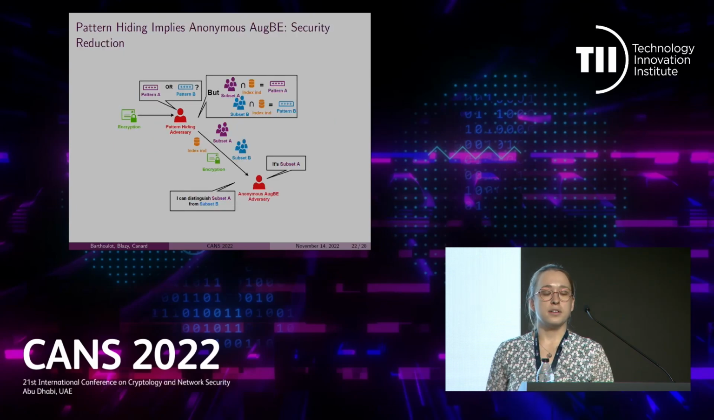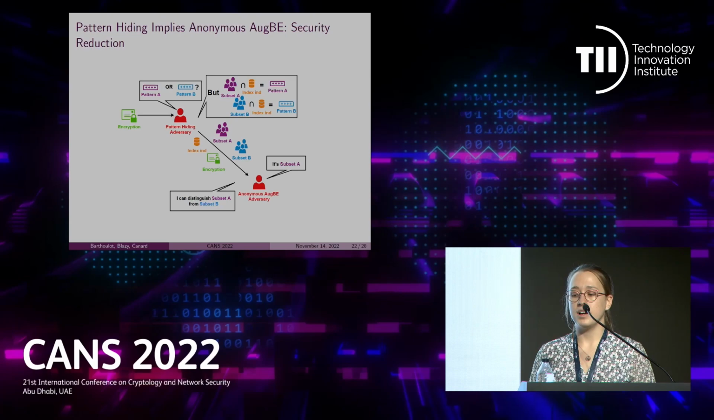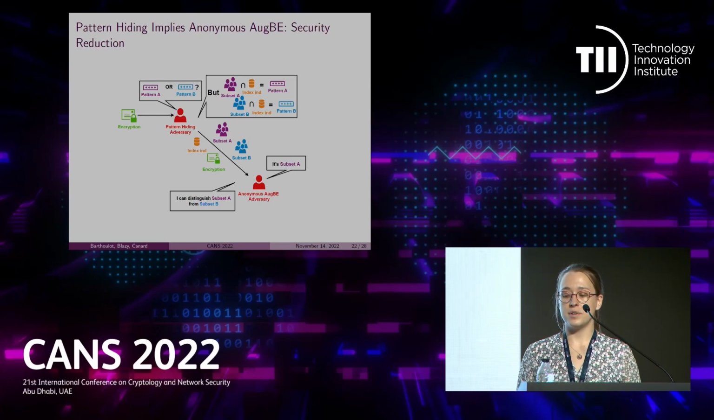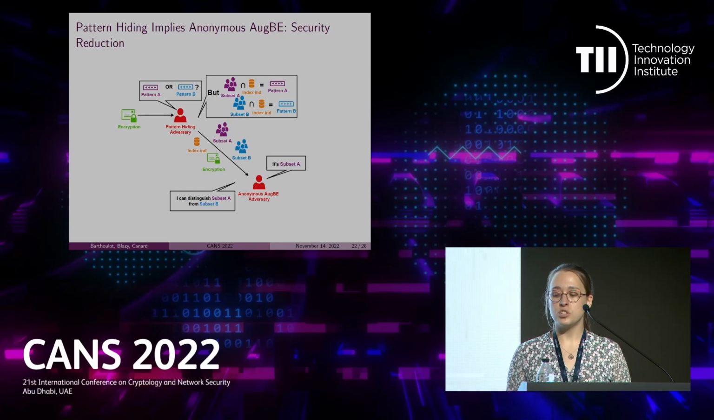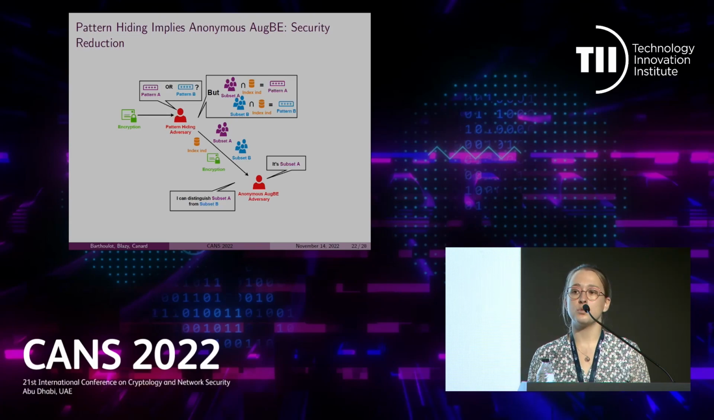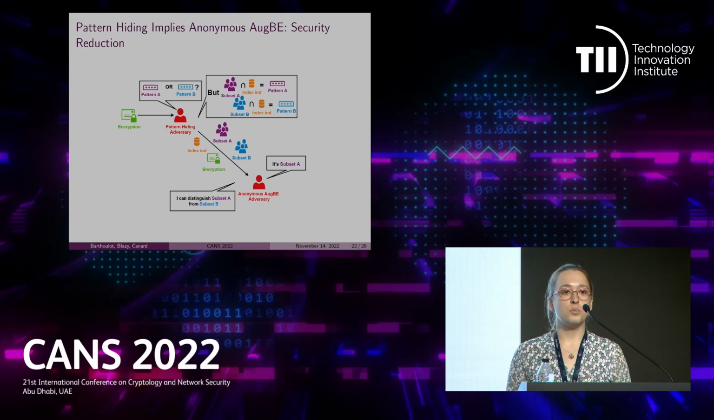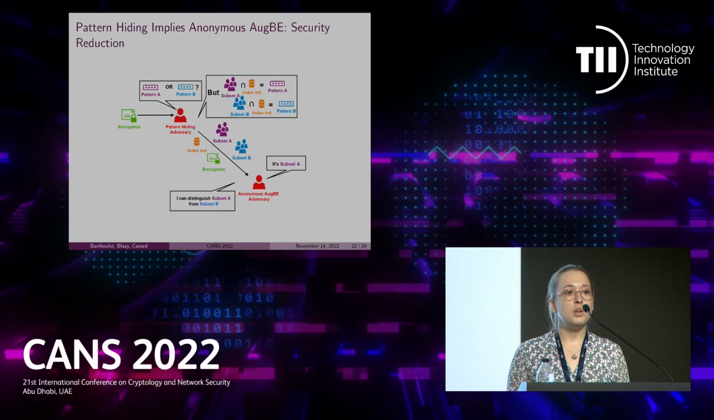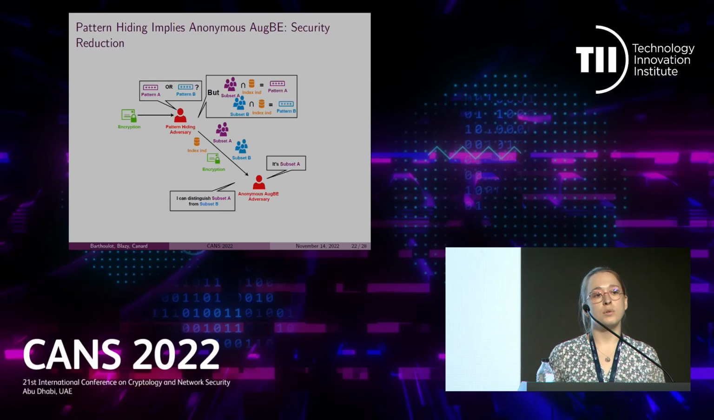So here is our security reduction to prove that pattern hiding implies anonymous. Well, the idea is that for given subsets A, B, and an index int, we define pattern A as the pattern that corresponds to the subset which contains all users of subset A that have an index greater or equal to int, and we define pattern B as the pattern corresponding to the subset which contains all the users of subset B that have an index greater or equal to int. Then the pattern hiding adversary will be able to use the guess of the anonymous OGBE adversary to win the security game.